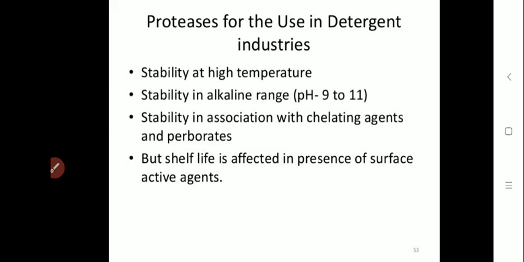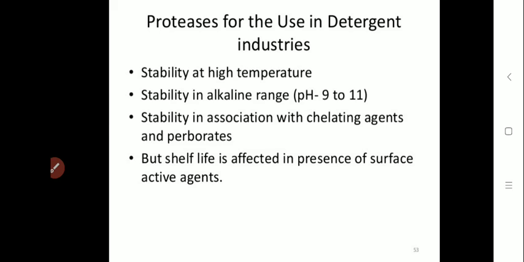Now, proteases which are used in the various detergent industries should have some basic characteristics. They should be highly stable at high temperature, as well as stable in the alkaline range between 9 to 11.